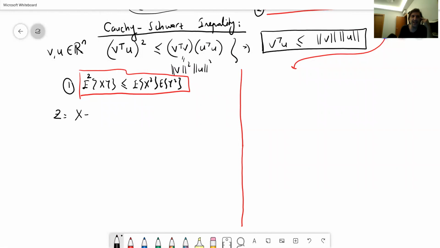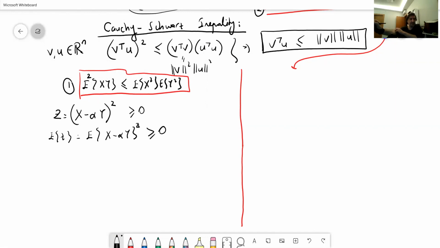Now x and y are these random variables, and in z equals (x minus alpha y) squared, alpha is a parameter. In the next step I'm going to consider it as a random variable, but for now we can call it a single parameter. It doesn't matter the value. Since this is a squared operation, it is necessarily greater than or equal to 0. Hence, the expected value of z, which is equal to the expected value of (x minus alpha y) squared, is necessarily greater than or equal to 0.